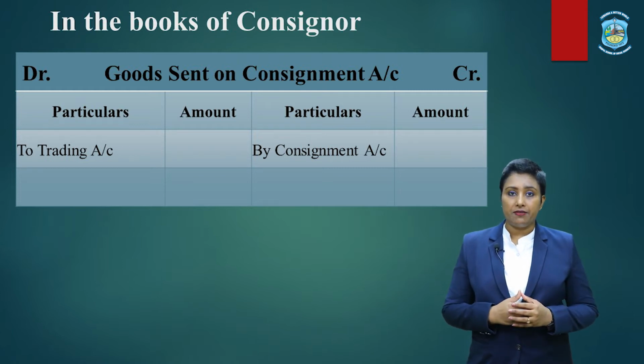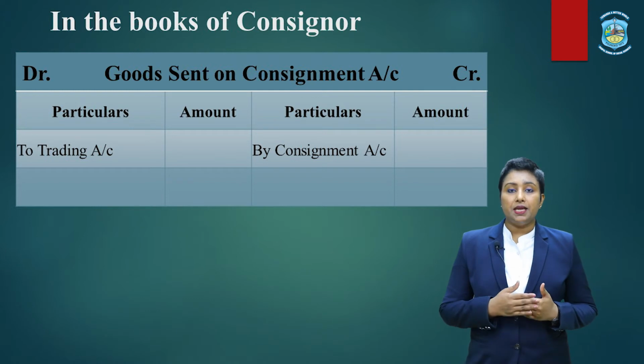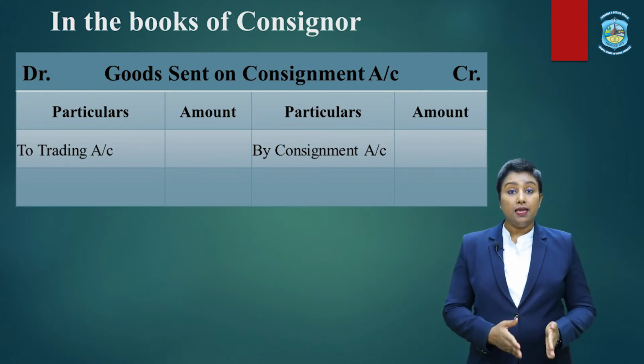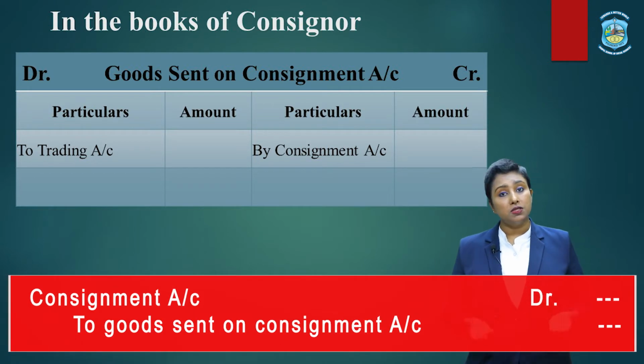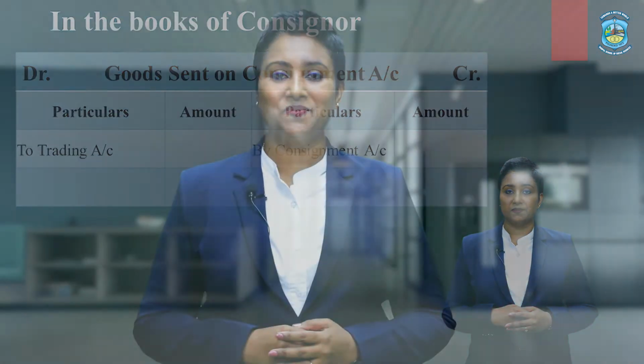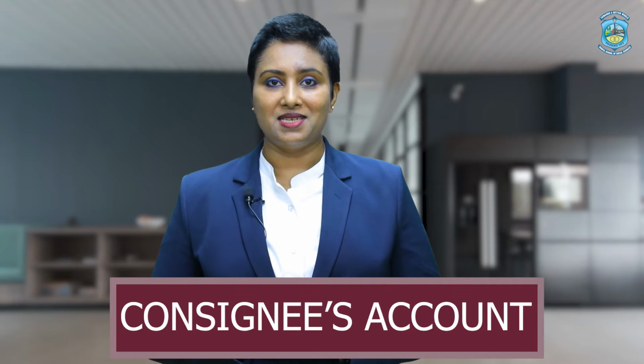Now, how the journal entry shall be passed? The journal entry passed is consignment stock account debited to trading account. And the very next entry to put this amount in the consignment account would be consignment account debited to goods sent on consignment. And the last account to be prepared in the books of consignor is the consignee's account, that is the second party's account.